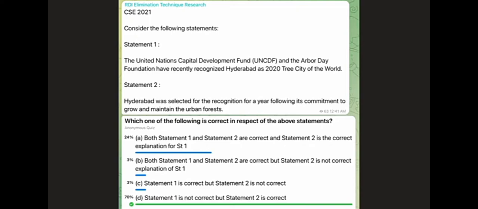Also, of the 7 questions which we had yesterday from prelims 2021, 2 cannot be done through the techniques which we have been discussing in this course. And the reason is simple, because the elimination techniques are not going to work in 100% of cases. 10 to 20% of cases will be there where we are going to get the wrong answer, but it is practically impossible to identify those questions, because the techniques are exactly the same, the situations are exactly the same. The same situations and techniques that give us the correct answer give us the wrong answer in these 10 to 20% of the questions.